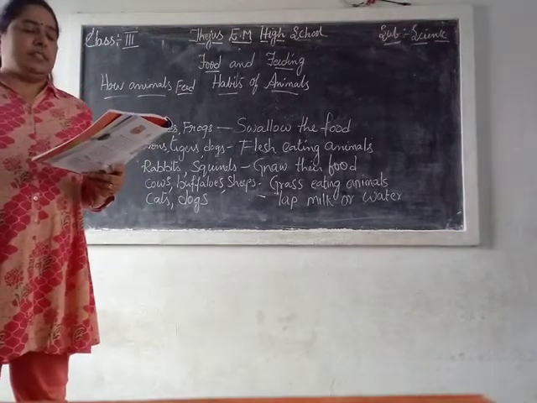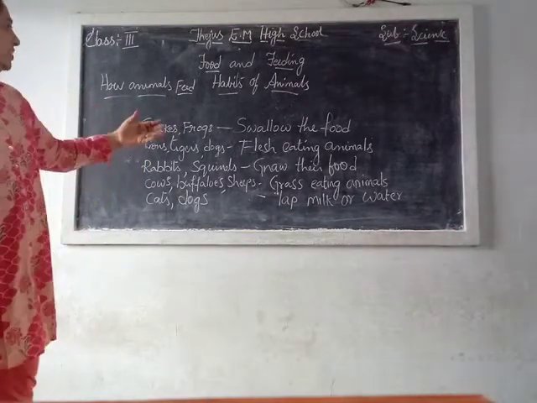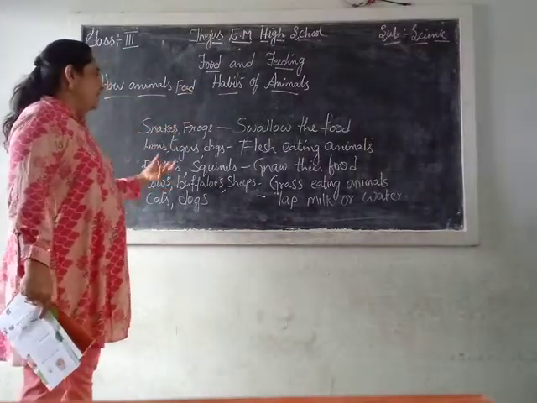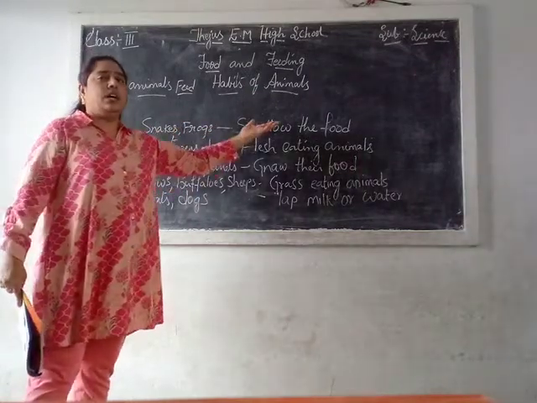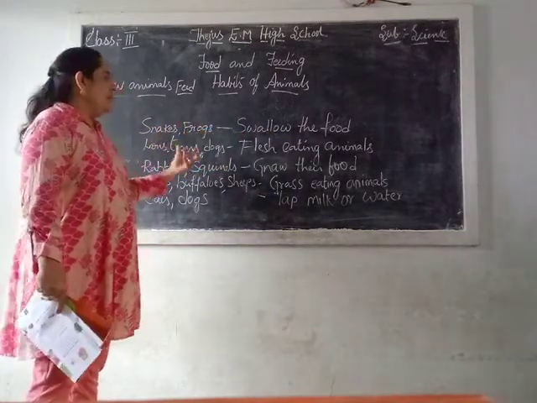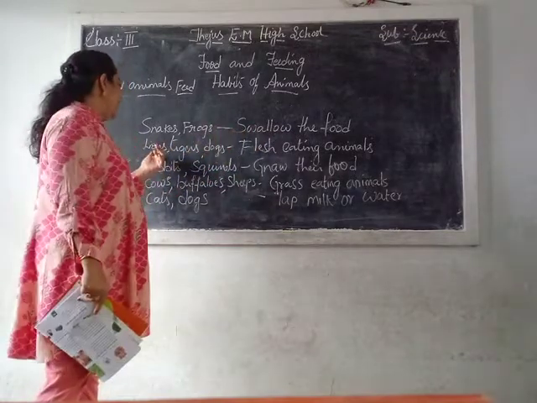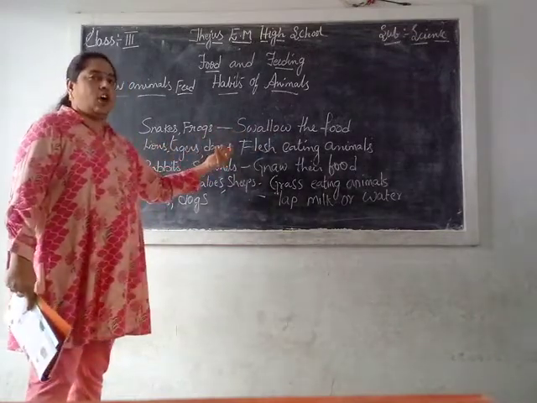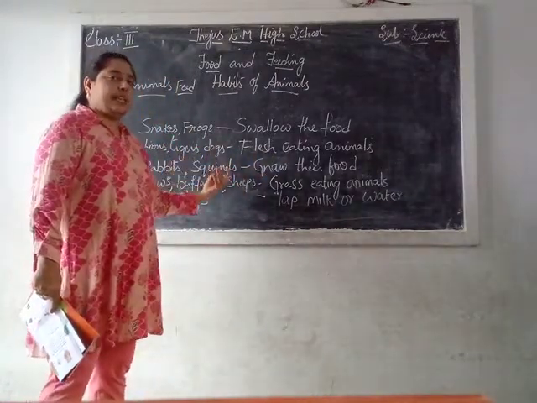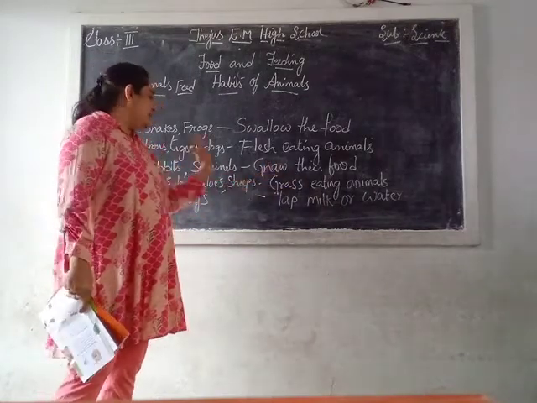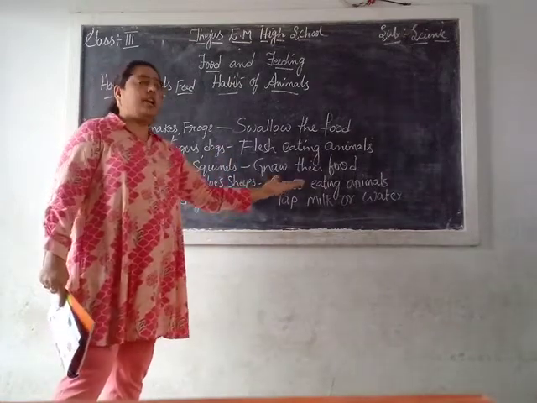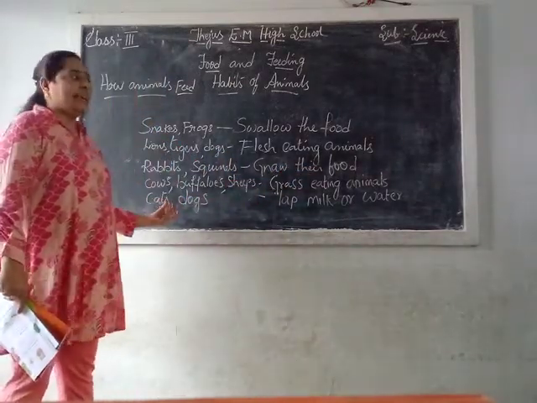Feeding habits of some other animals. So once again you see, children, how animals feed. Some animals swallow the food. Which animals swallow the food? Snakes and frogs. Animals like cows, buffaloes and sheep. Some animals lap milk or water, like cats and dogs.